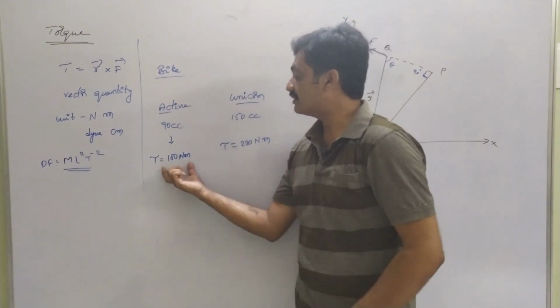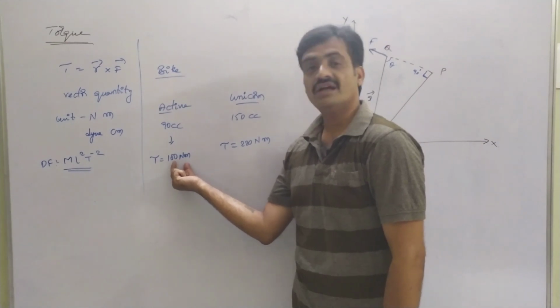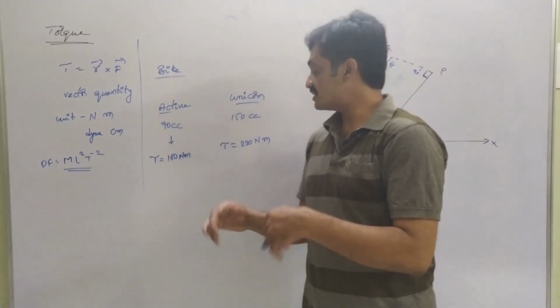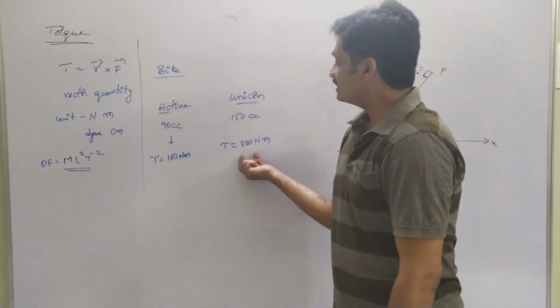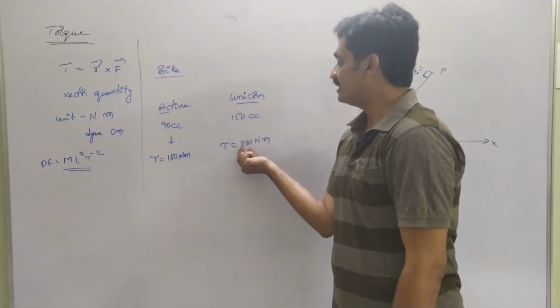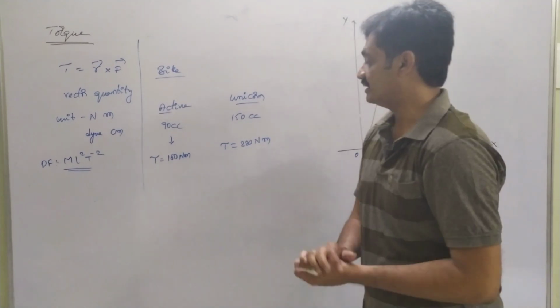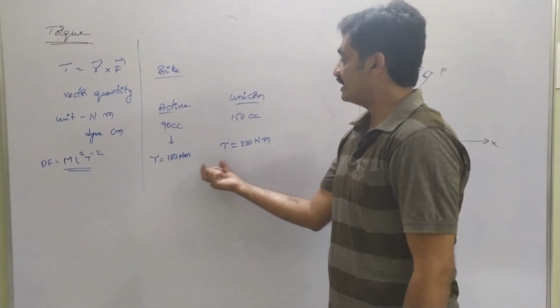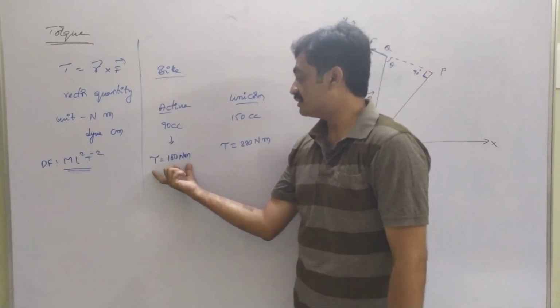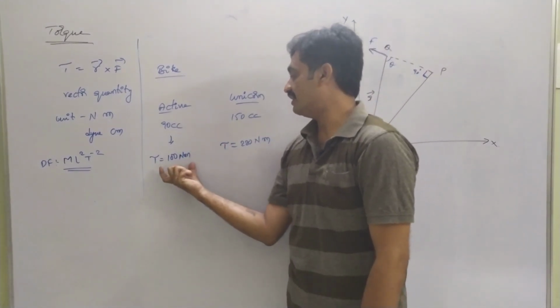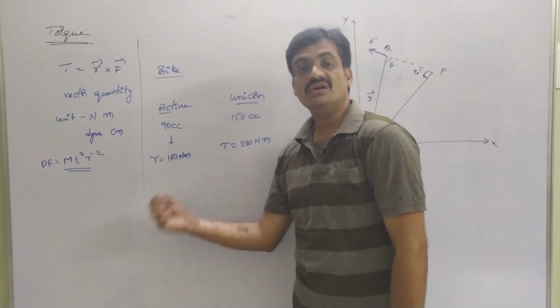The wheel of the Activa rotates with 100 Newton meter, meaning based on the force, the torque acting is 100, whereas in the case of Unicorn it is 220 Newton meter, meaning the rotation is more as compared to Activa.